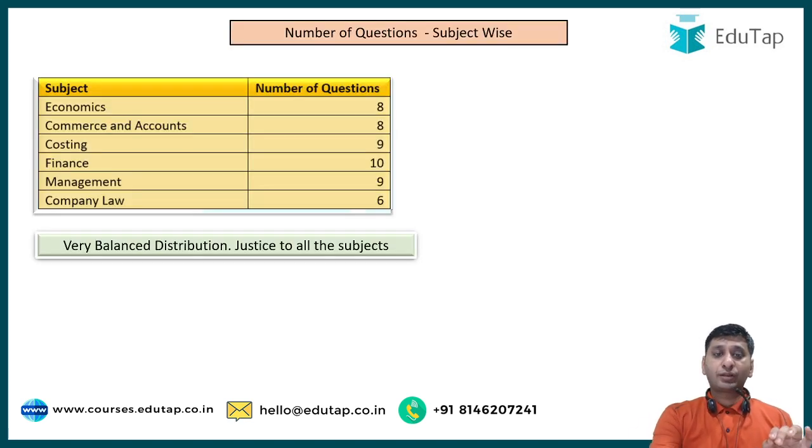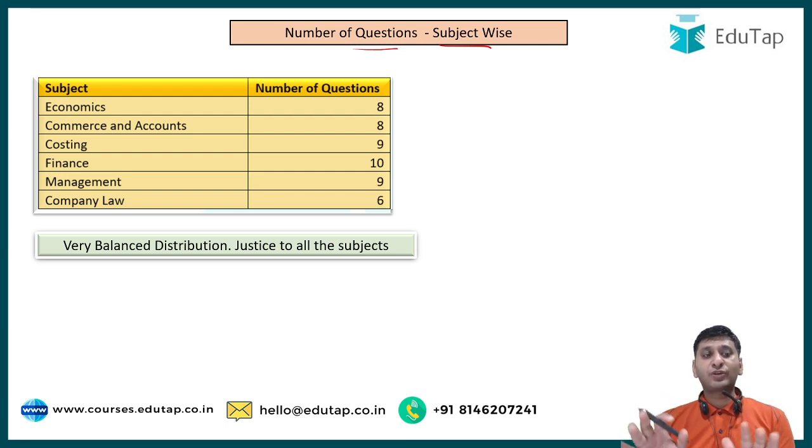So first is number of questions subject wise, that is from each subject how many questions were asked. I'm very happy to say that overall the paper had a very balanced distribution. It seems that they did justice to all the subjects that were given in the syllabus.